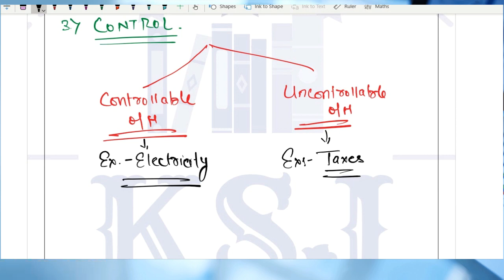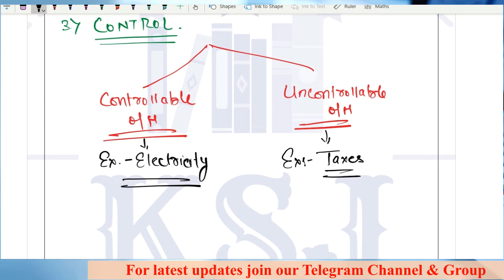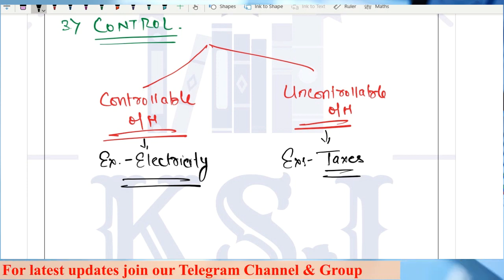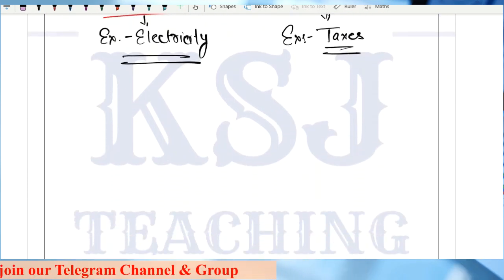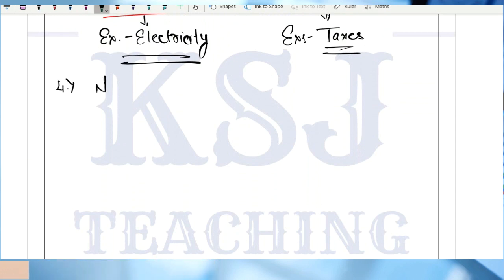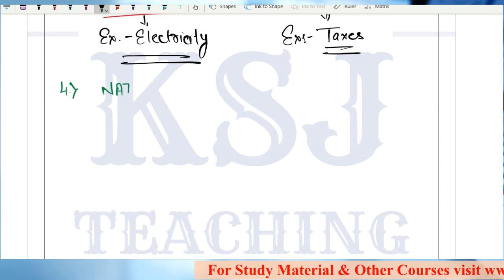So cover everything. We are going to cover each and everything, sir, in detail. Nothing to worry about it. Sir, any other classification? Yes, sir. There is the fourth classification, that is on the basis of nature.